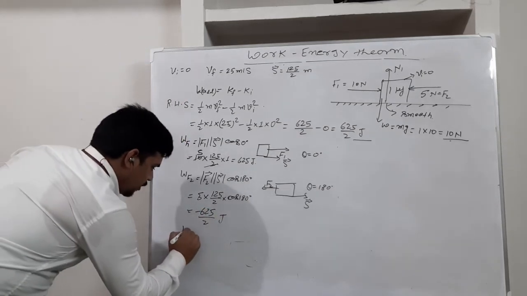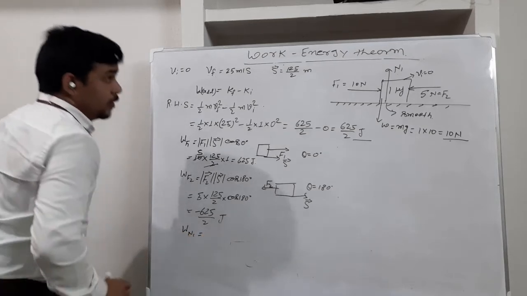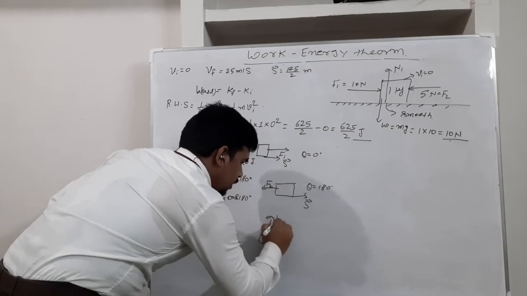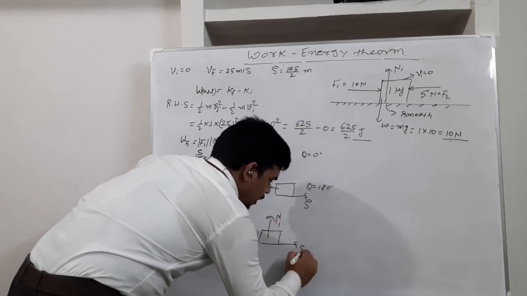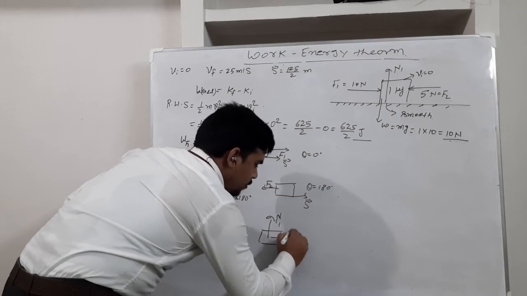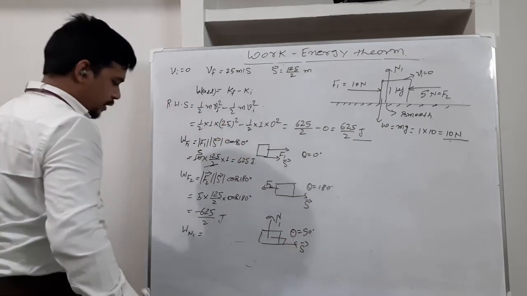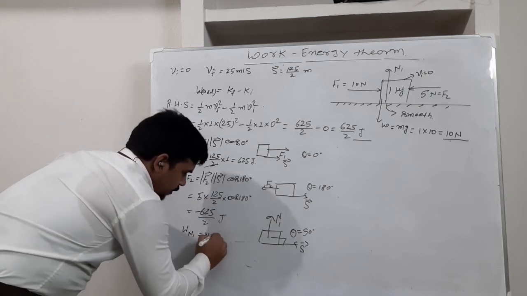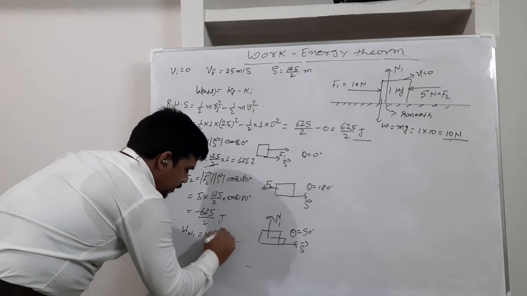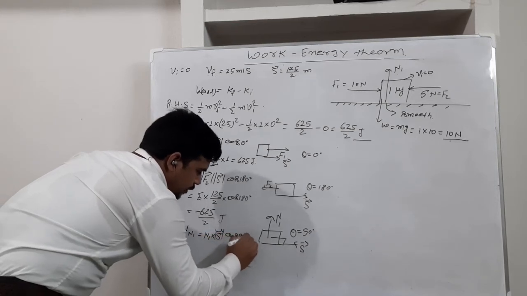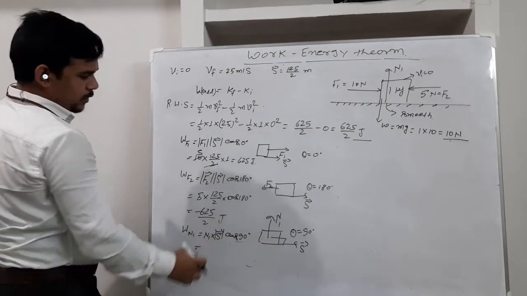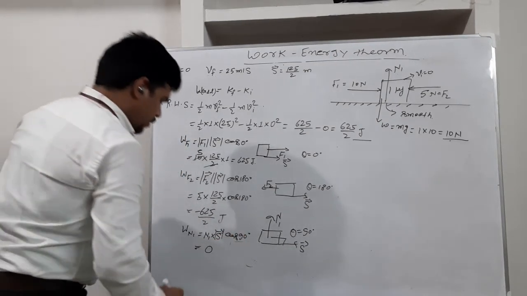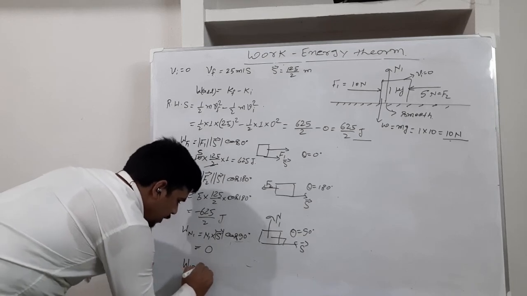Now the work done by the normal force, if I write N1. The normal force is in the upward direction and displacement happens in the right direction. So this angle theta will be 90 degrees. So we can write N1 displacement and cos 90 degrees. Even though the displacement is non-zero, the angle is 90 degrees, so the work done due to the normal force becomes 0. Similarly, the work done due to the weight force.